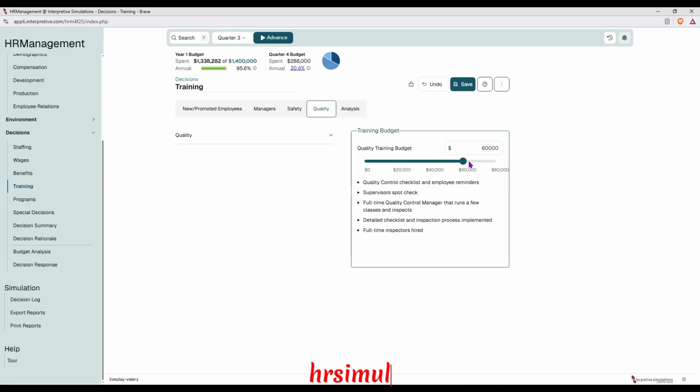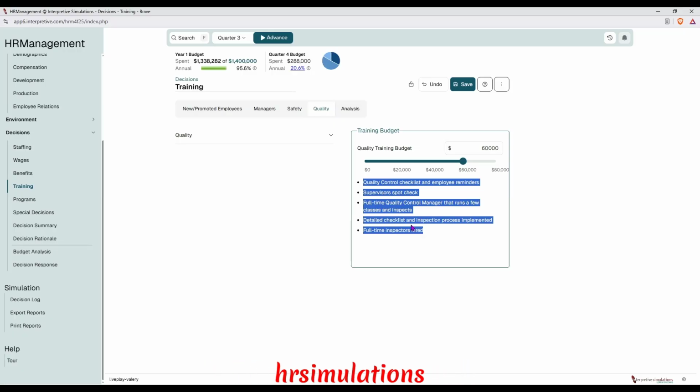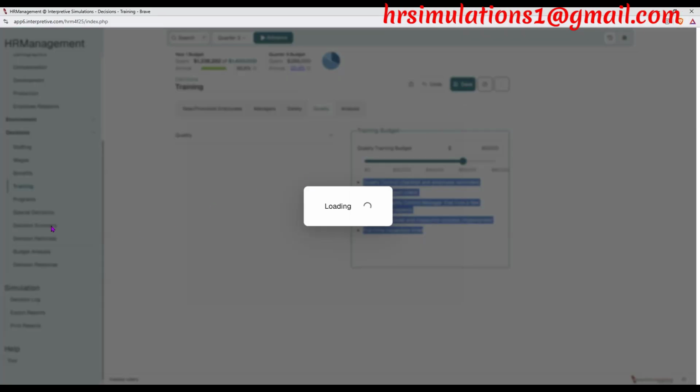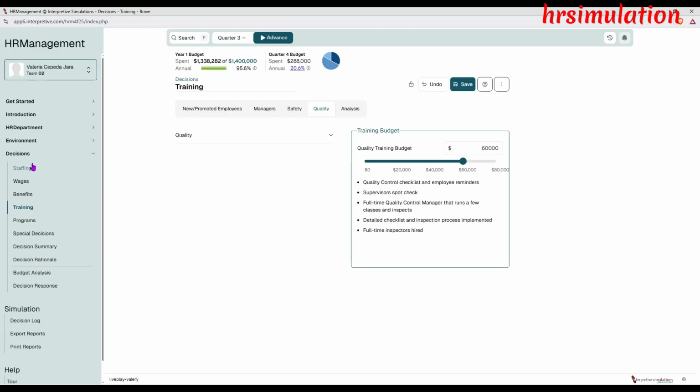Quality, I'm just going to give it 60,000, which is the maximum, and it will give us quality control checklist, supervisor spot check, full-time quality control manager that runs a few classes and inspects, detailed checklist and inspection process implemented, and full-time inspectors hired. Next is the programs, sorry, let me set the decisions first, then we go to the next department, which is